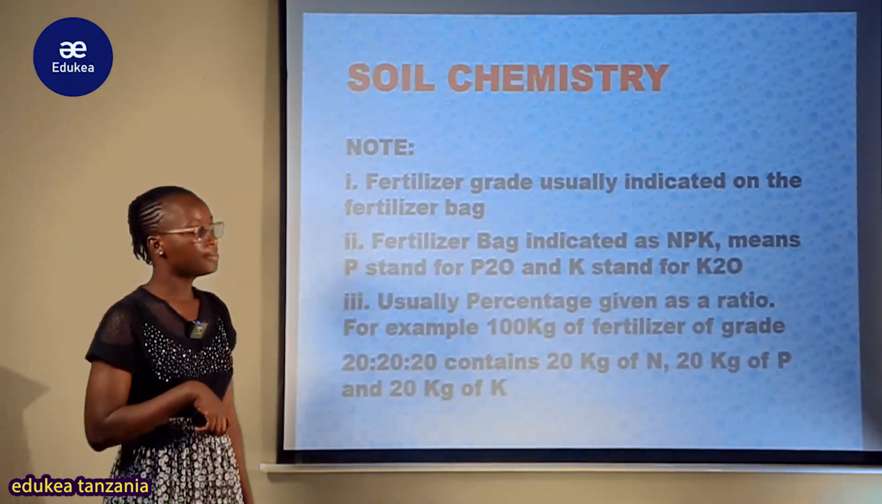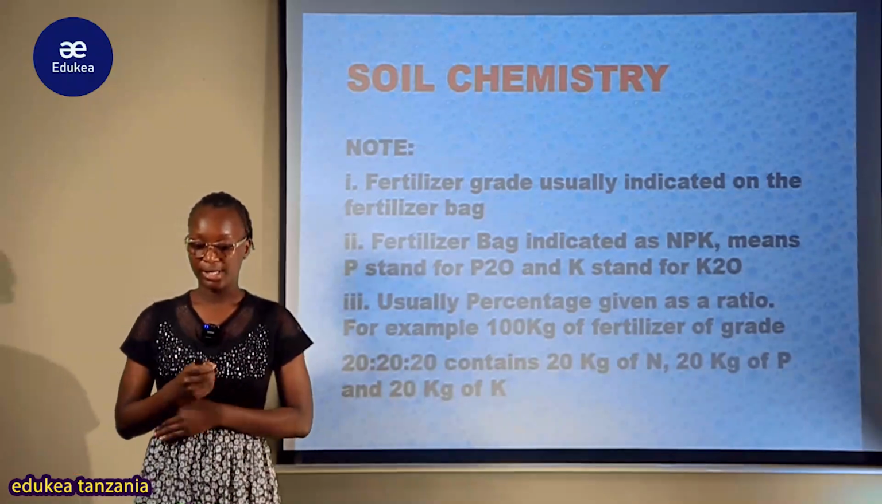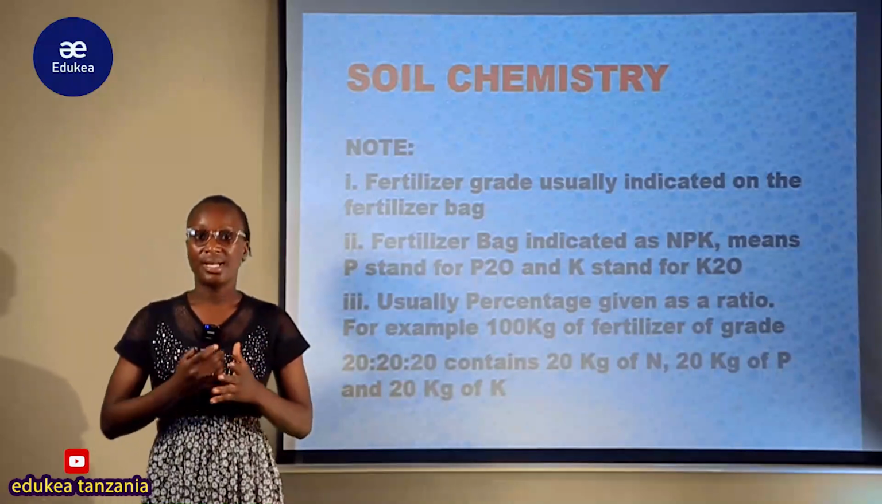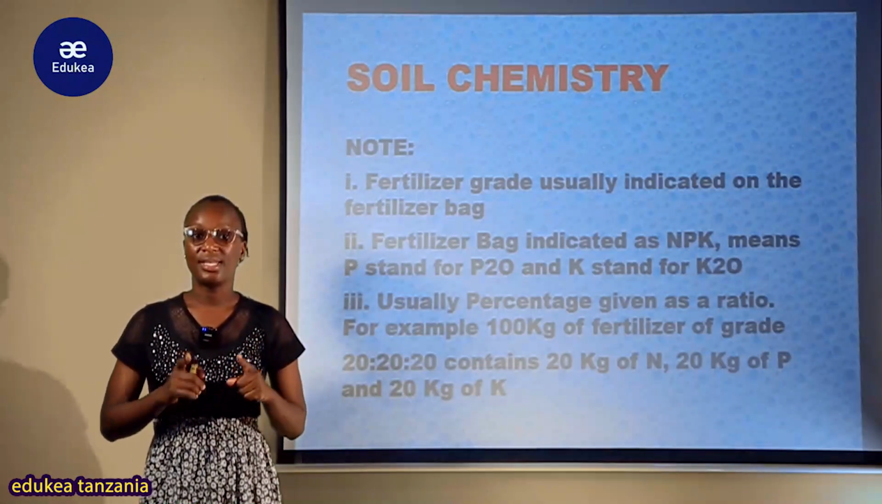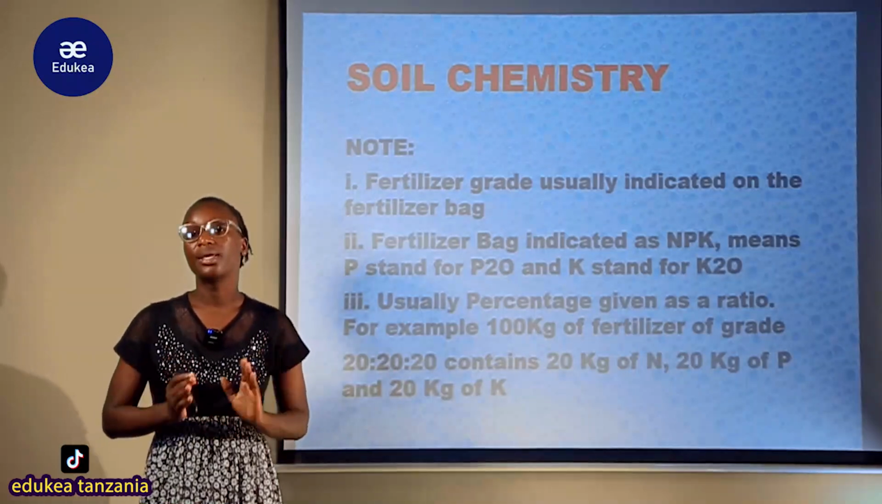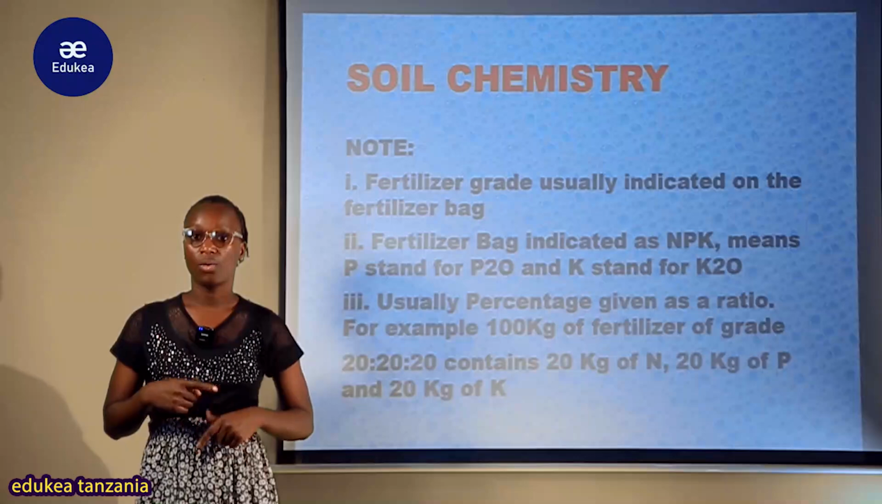Now, something to note here is the fertilizer grade usually indicated on the fertilizer bag. Kwamba fertilizer grade of fertilizer analysis inakuwa indicated, inaonyeshwa kabisa kwenye ile fertilizer bag. Fertilizer bag simply tunaweza tukasema ni kile kibebeo. Kile kibebeo cha ile fertilizer, ile mbolea inakuwa mule ndani.